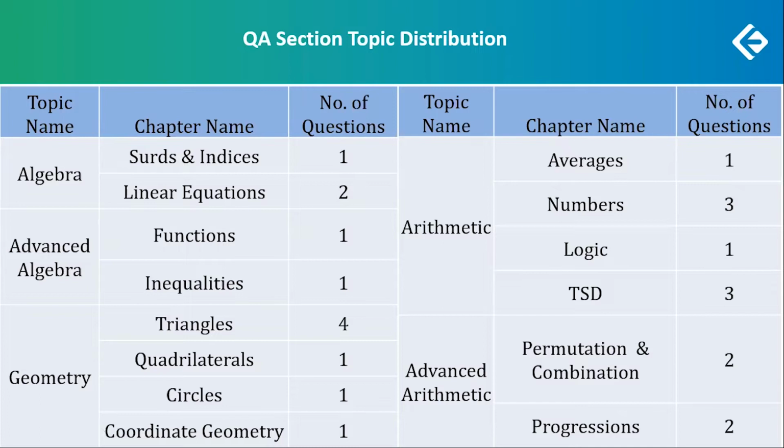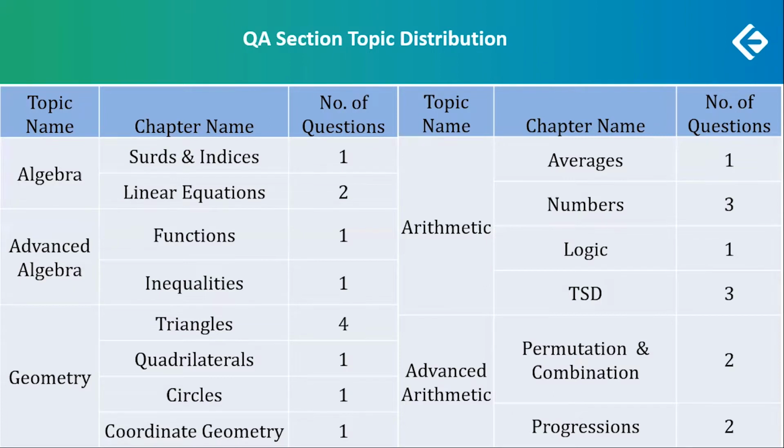That was very heavy for geometry. Earlier days, yes, geometry was quite a bit favorite. Triangles, there were 4 questions, quadrilaterals 1, circles 1, and coordinate geometry 1 question involving equation of circles.